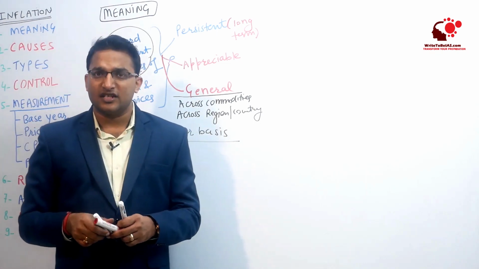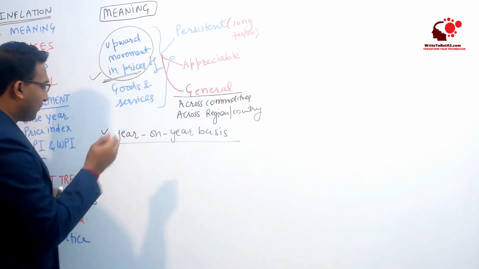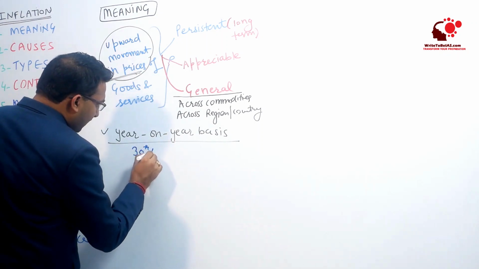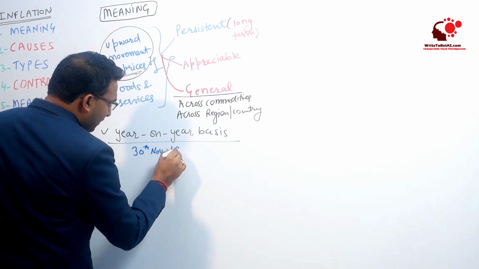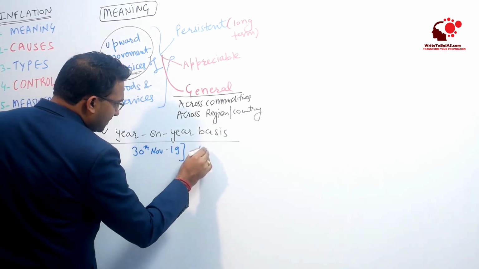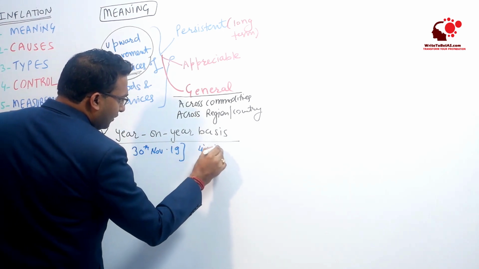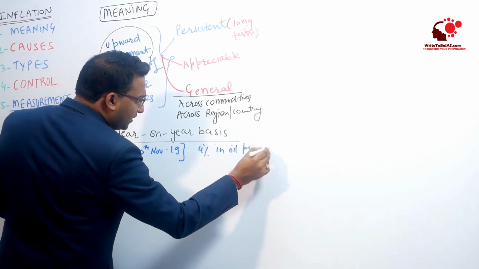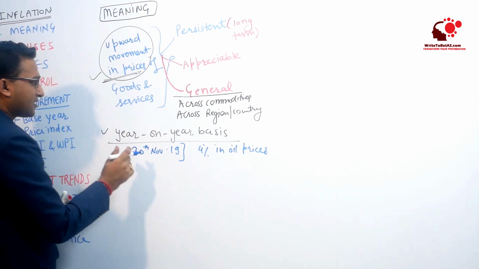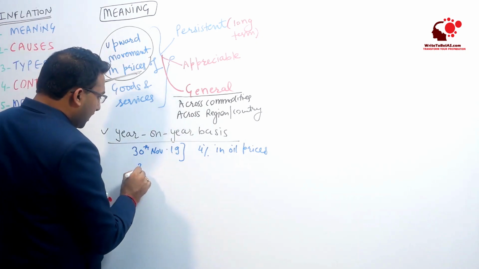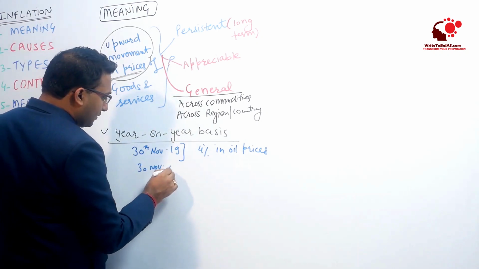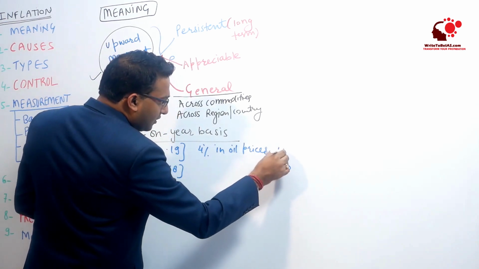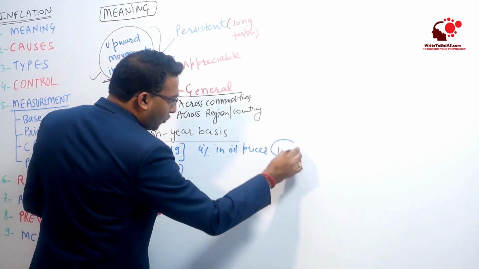Year basis means that, for example, when I say that on 30th November 2019 there is 4% inflation in the oil prices, this indicates that on 30th November 2018, if the price was 100 rupees, today the price is 104 rupees.